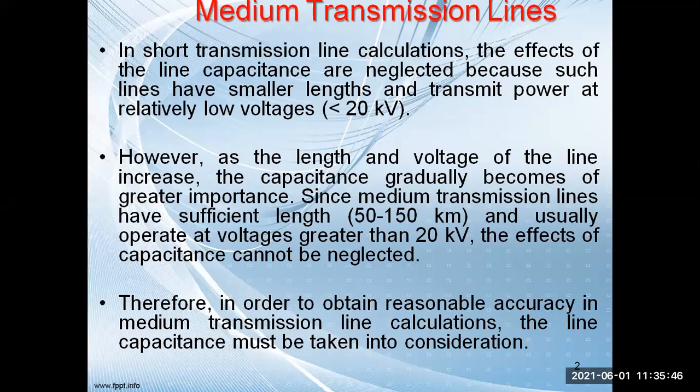Now we know the basic classification of the short transmission line. In a short transmission line, the effect of line capacitance is neglected because the lines have a much smaller length and transmit power at very low voltages, that is less than 20 kV.